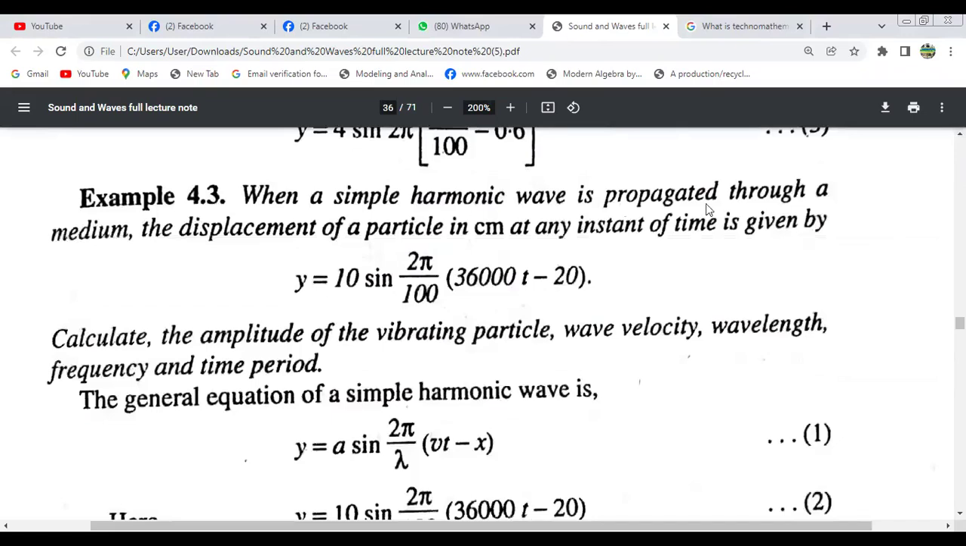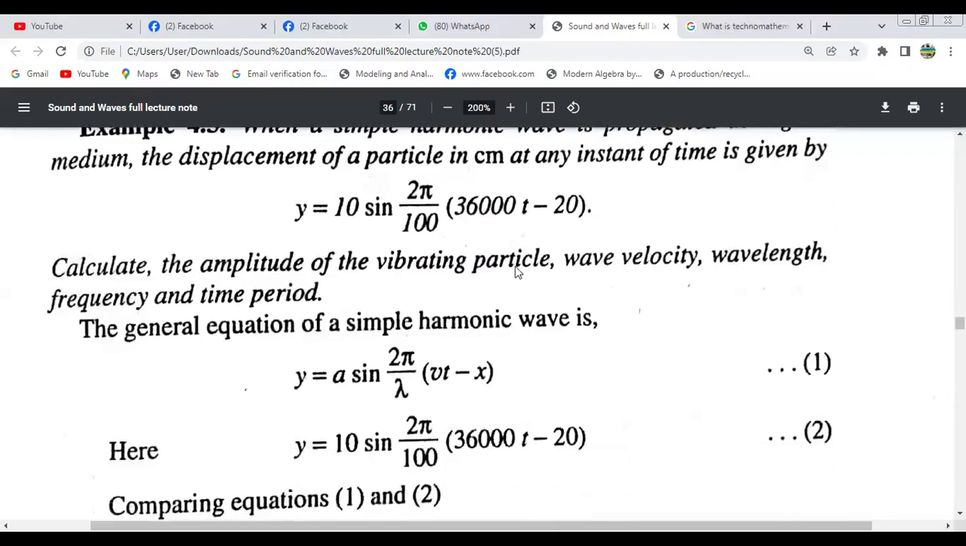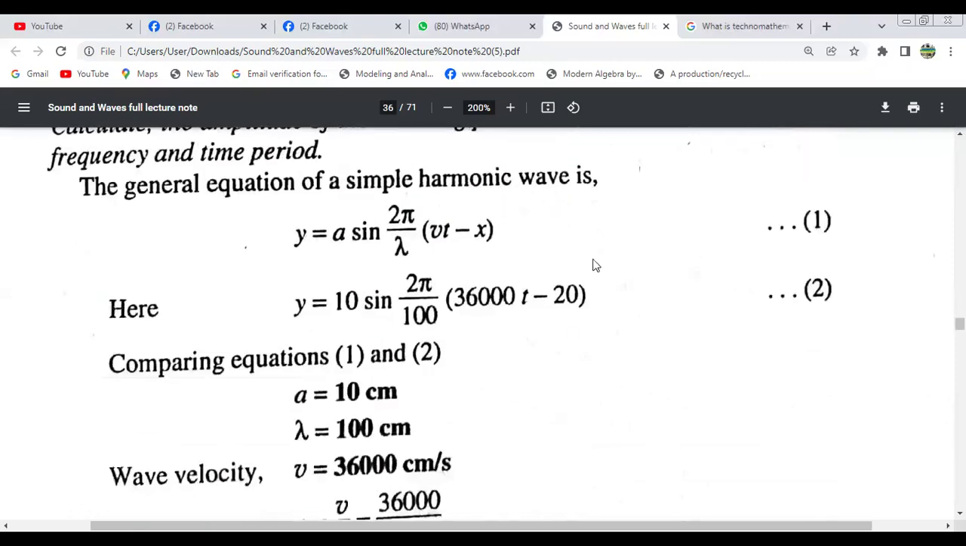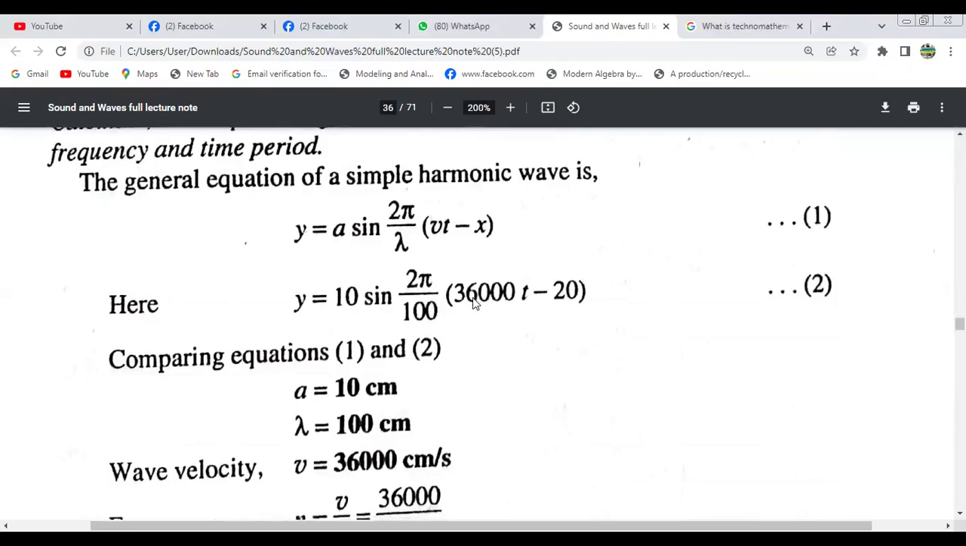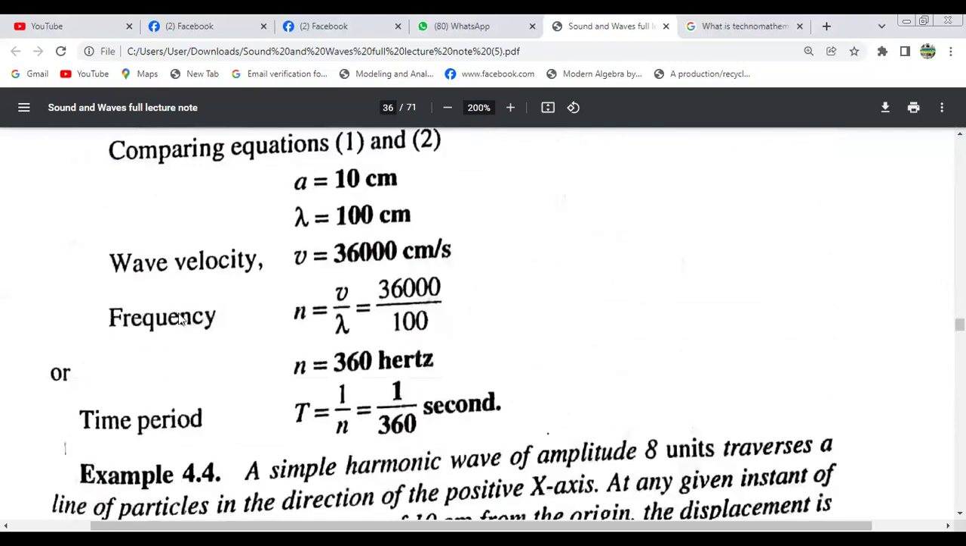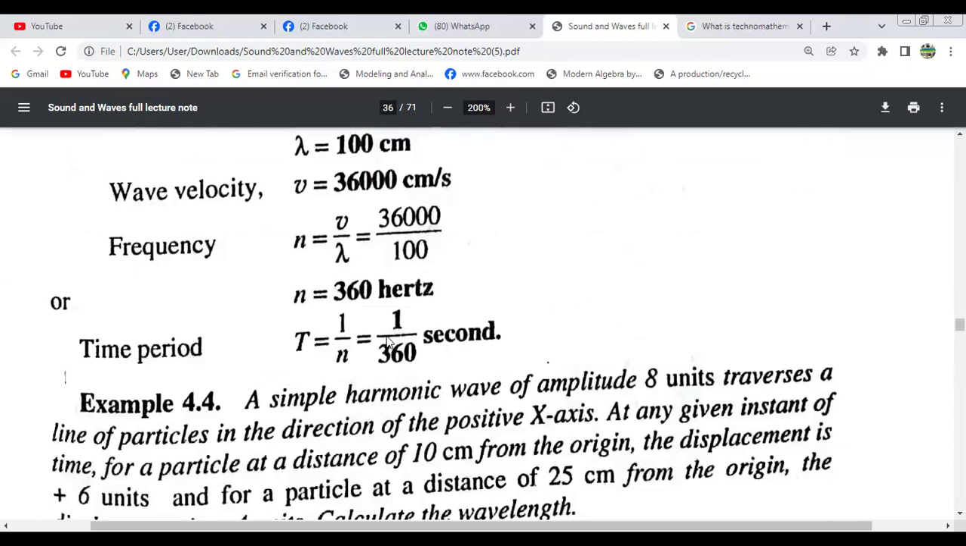When a simple harmonic wave is propagated through a medium, the displacement of a particle in centimeters at any instant of time is given by this. Calculate the amplitude of the vibrating particle, wave velocity, wavelength, frequency, and time period. This is the standard form, the general equation of a simple harmonic wave, and this is the given equation. Comparing these two equations, we get a equals 10 centimeter, lambda equals 100, b equals 36,000 centimeter per second. We know n equals b by lambda, and n equals 360 hertz. Time period will be this.